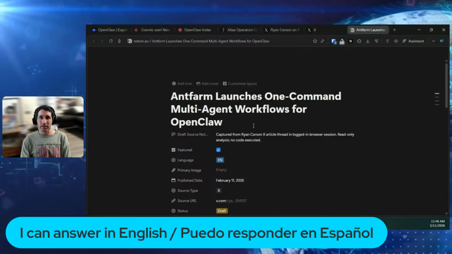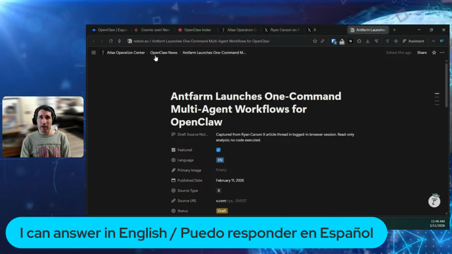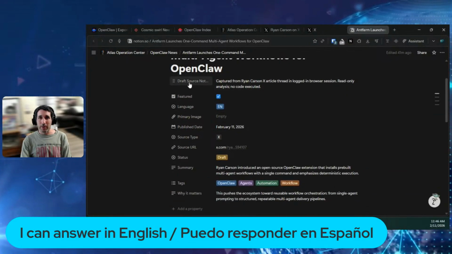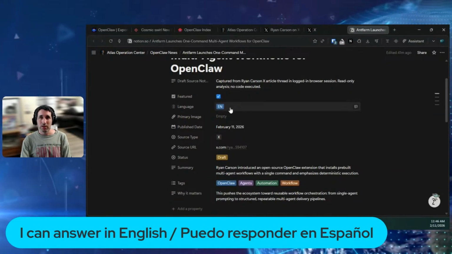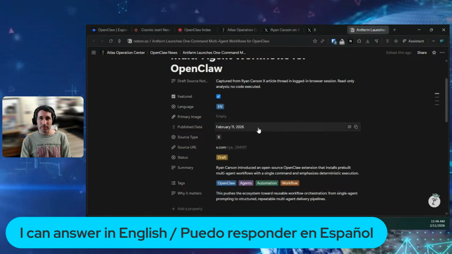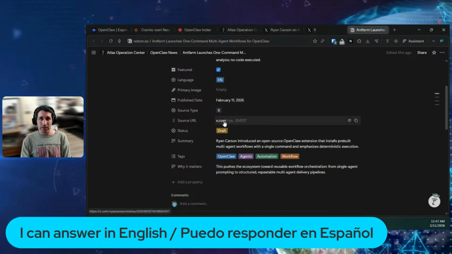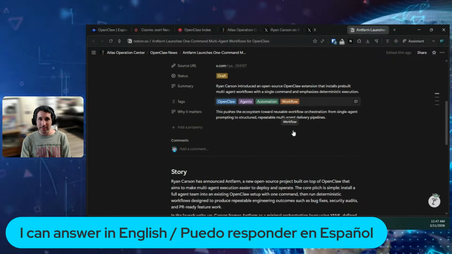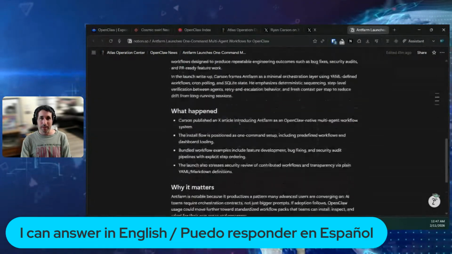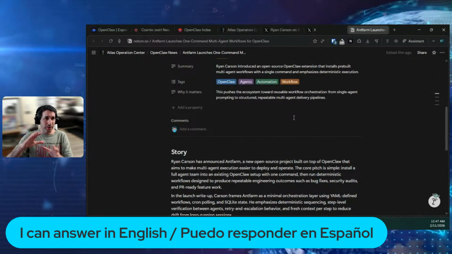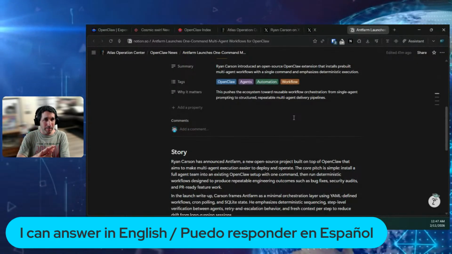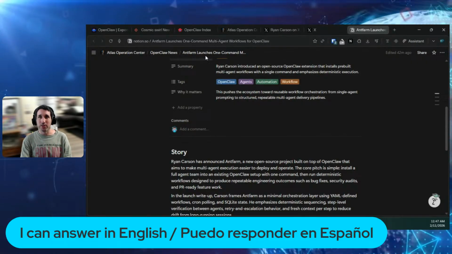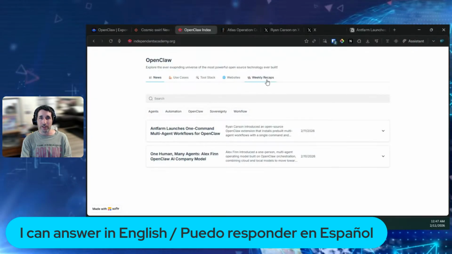So what he creates is this. We created our own database called OpenClaw News. And it basically puts the source, the language, the date that we are publishing this, the source of the actual link, a summary, why it matters, divides it into tags, and then creates the whole story. And so this is the first step, and then I set it up so that this automatically gets updated into our website, our OpenClaw index.